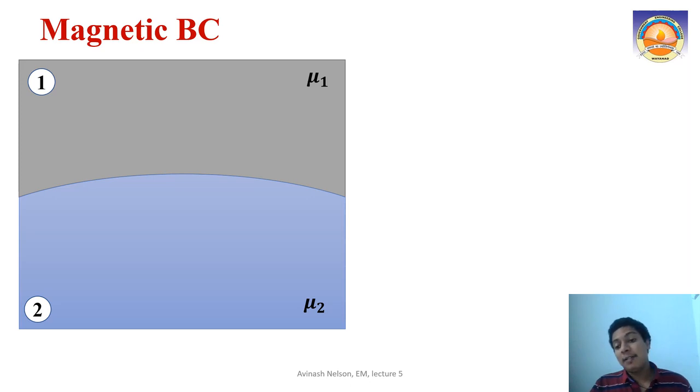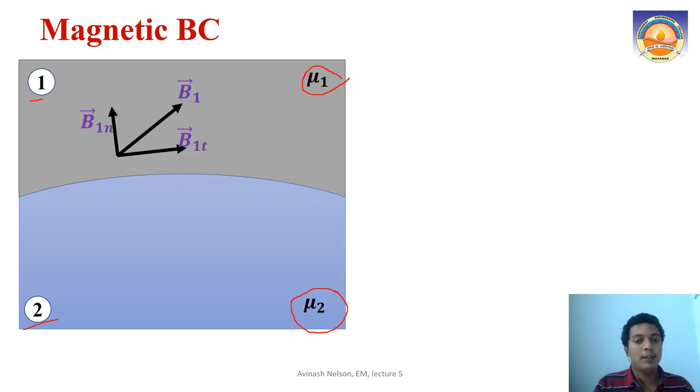So for the magnetic boundary condition, similarly here we have two media. This is the first medium and this is the second medium, or the second material. First material's magnetic permeability is mu1. Second material's permeability is mu2. And this here is the surface boundary between the two materials, right? And the magnetic flux density B1 in the first material is like this.